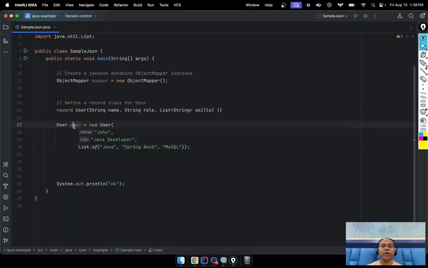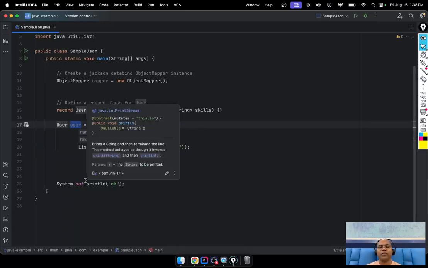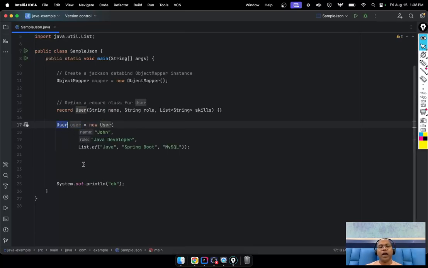So now we have one object, and this is the Java object. Now I want to convert this Java object to JSON. Just you want a JSON file. Notice this is the Java object, and I want to create one JSON file for this Java object.